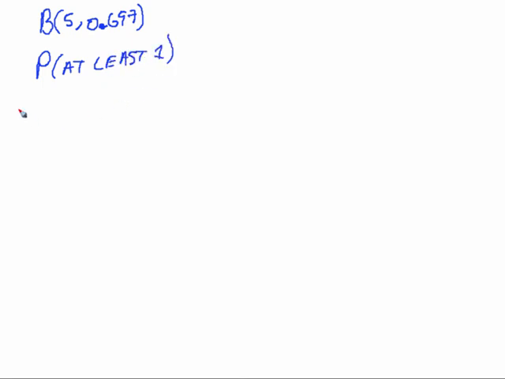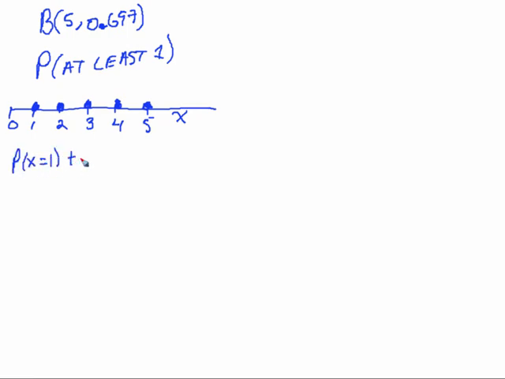All right, again, let's do a number line that describes the situation here. So we've got 0, 1, 2, 3, 4, and 5, okay? So those are the possible values a random variable x can take on. So at least 1, well, that means 1 would work, 2 would work, 3 would work, 4 would work, or 5 would work. So now notice what that means is that I would have to come in and go the probability of x is equal to 1 plus the probability of x is equal to 2 plus dot dot dot plus the probability of x is equal to 5, right? I have to add them all up. The dot dot dot means there's a 3 and the 4, everybody, okay?